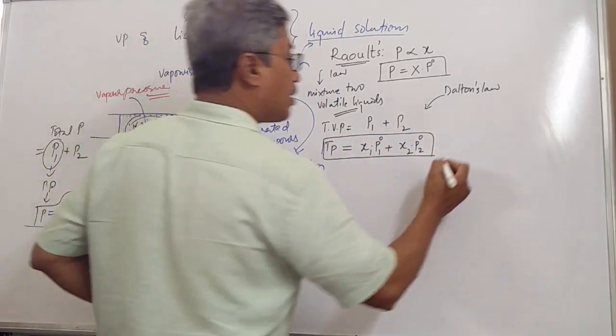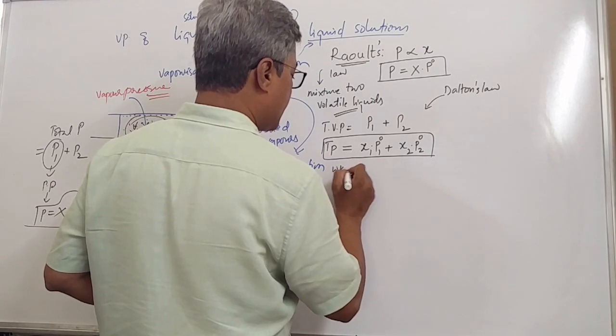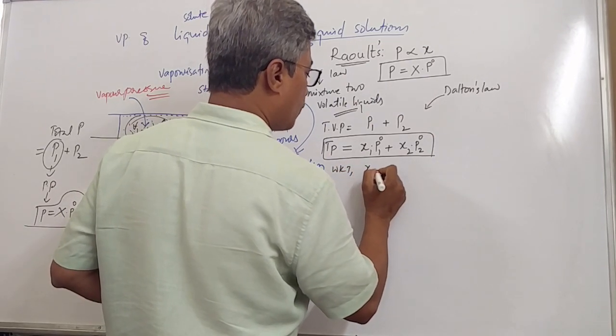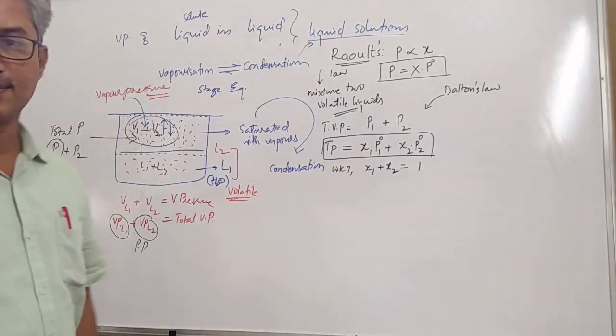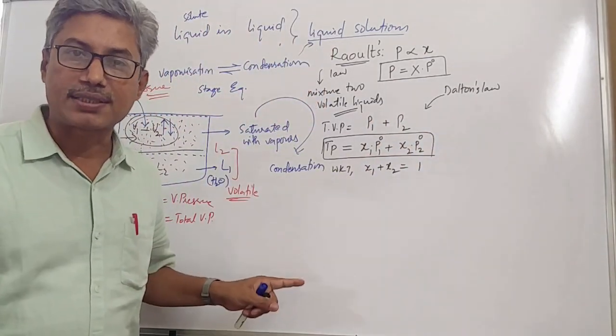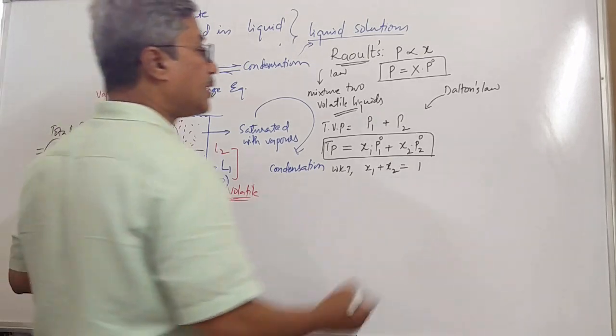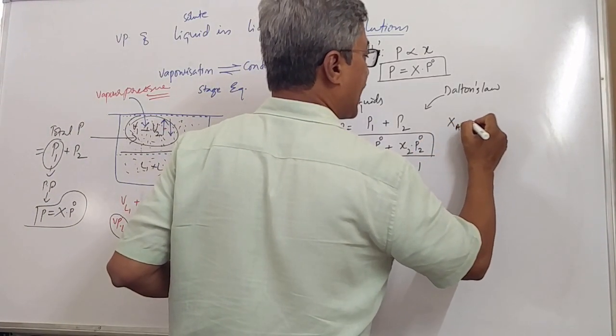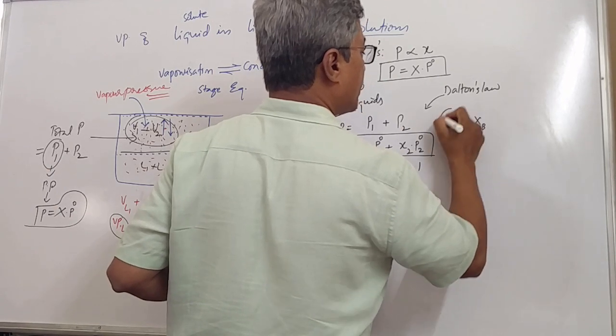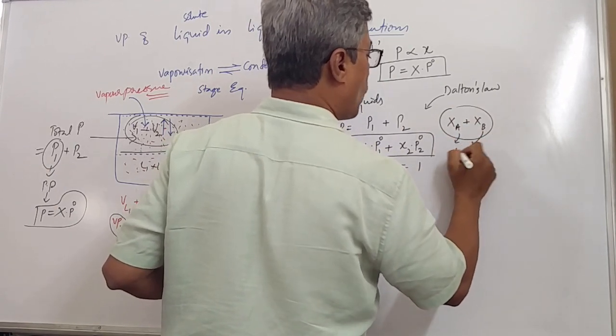Okay. But we know that mole fraction of 1 plus mole fraction of the second component is always 1. Is that clear, students? Sum of the mole fractions is always equal to 1. This we can write also as mole fraction of A plus mole fraction of B. Instead of A and B, we have taken 1 and 2.